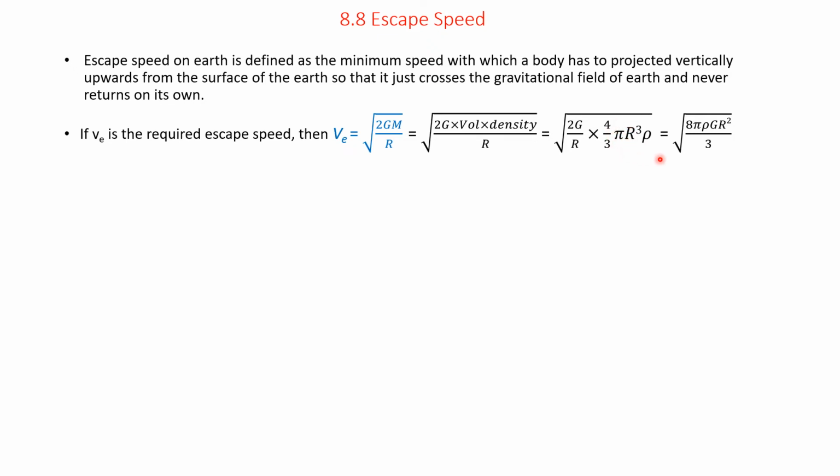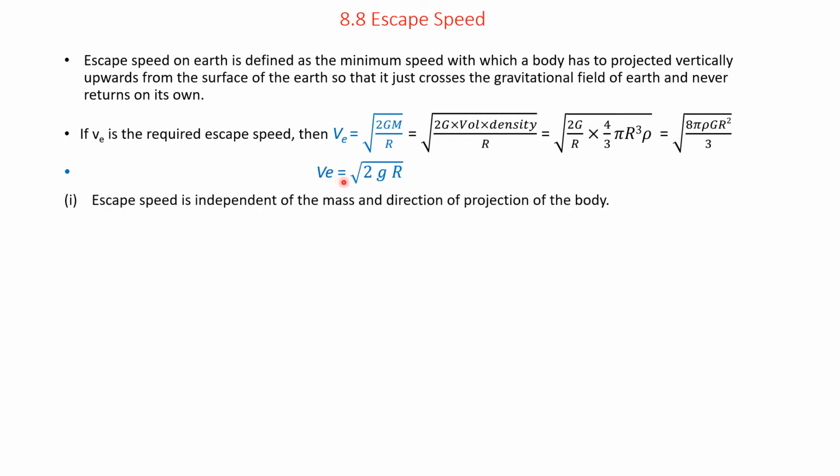Therefore, simplifying, we get escape speed as the square root of 8 pi rho G R squared divided by 3. Please remember it. Practice it again and again and you will be able to remember this formula.